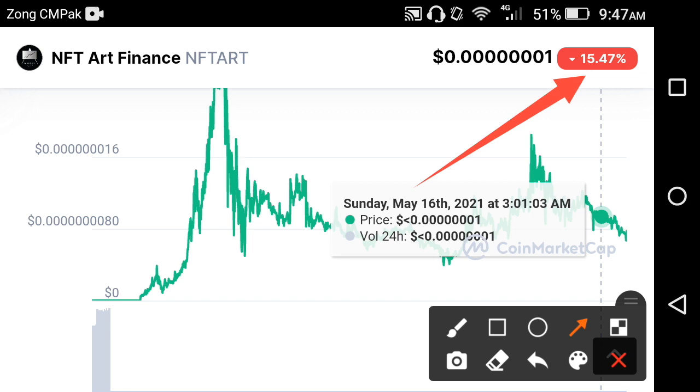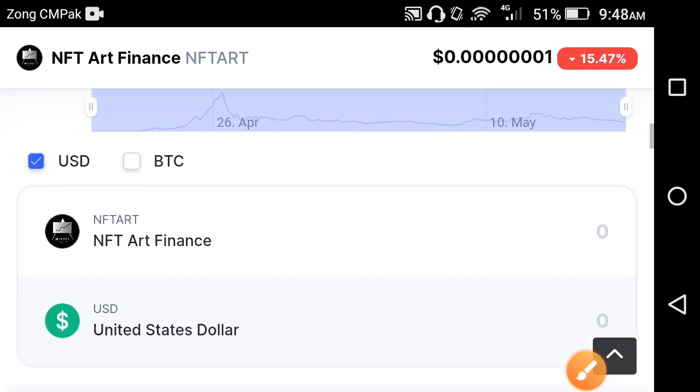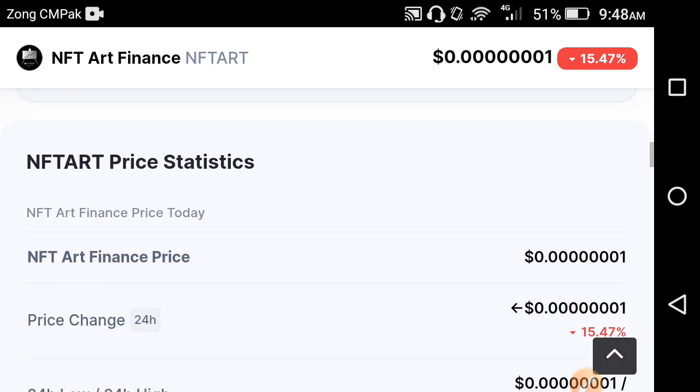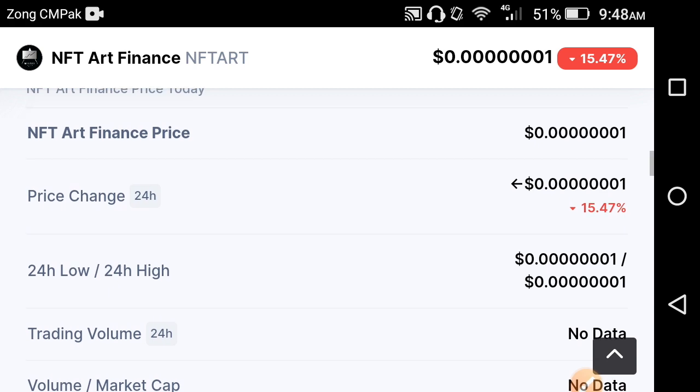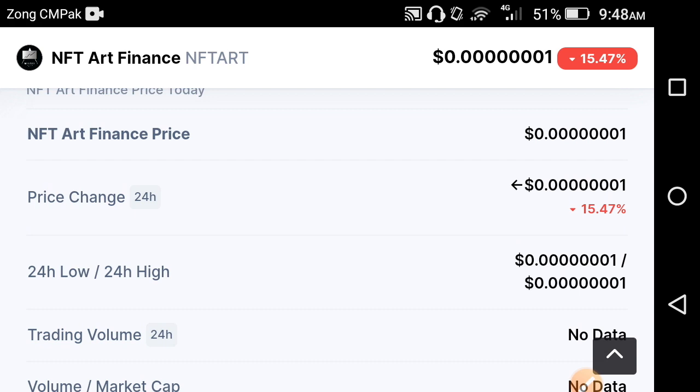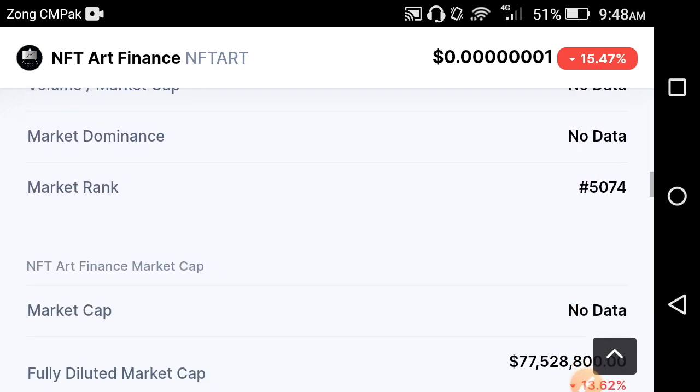I know at this time the price change in the NFTART Finance is negative, but as you can see here, the current price of the NFTART Finance is very low, friends. If you decide to sell NFTART Finance at this price, the price is very low, and I think that you will not get any good amount of profit at this time. So you have to hold for a long time. That is how you can get a good amount of profit from the NFTART Finance.